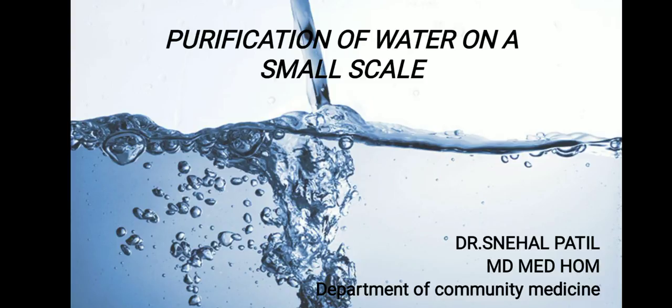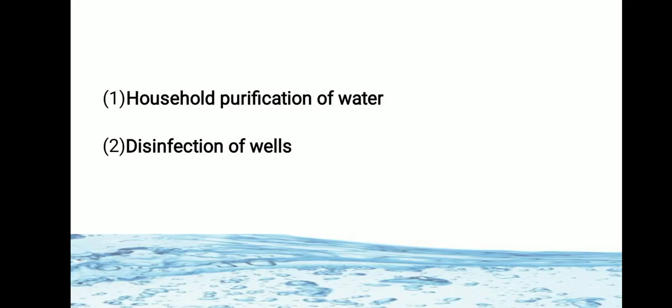Today we will start with purification of water on a small scale. Small scale means a small amount of water. Large scale means the scale required for a whole country or whole city. So in purification of water on small scale, there are mainly two methods. First is household purification of water and second is disinfection of wells.